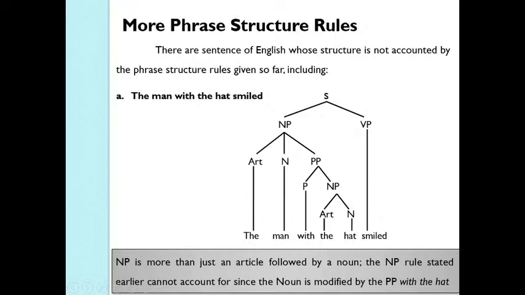And the prepositional phrase has a preposition and a noun phrase again. So a noun phrase is more than just an article followed by a noun. The noun phrase rule stated earlier cannot account for this, since the noun is modified by the prepositional phrase with the hat. And we know that a prepositional phrase can be used as an adjective phrase or mainly an adverbial phrase.